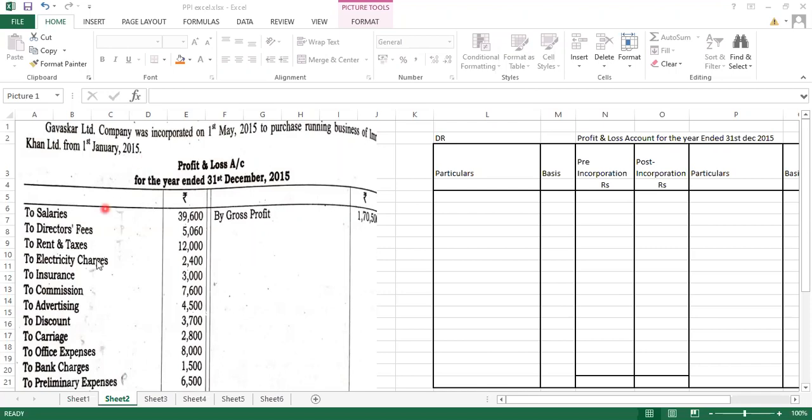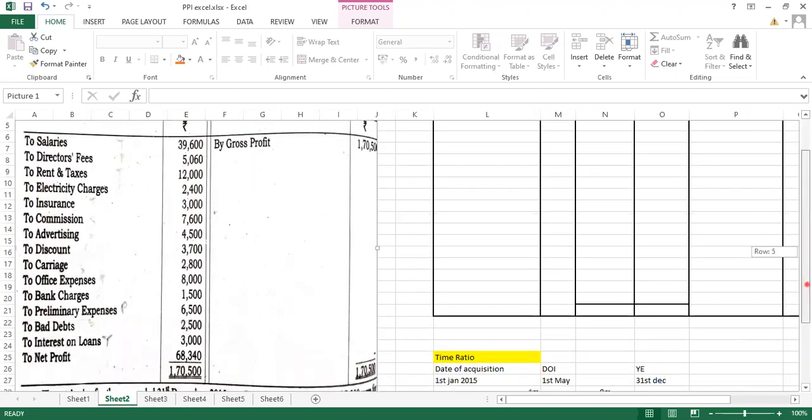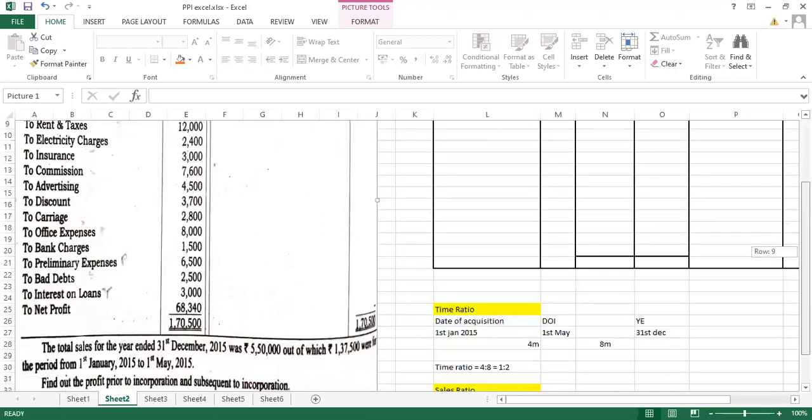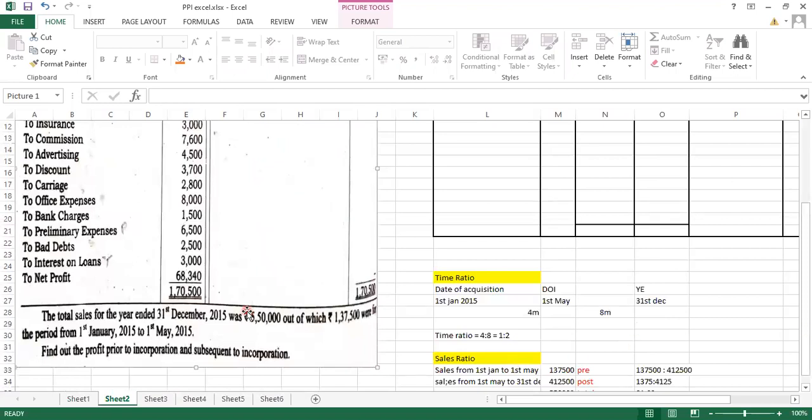ठीक है. Now before reading this table, before going to the profit and loss account, let's first read the adjustment, like what has been asked and what has been given. The total sale for the year ended. अब देखो यहाँ पर year end मिल गया है. The year end is 31st December. ठीक है, was 5,50,000. पूरा टोटल सेल दिया है पूरे साल का, which is 5,50,000, out of which 1,37,500 were for the duration from 1st Jan से लेके 1st May तक.